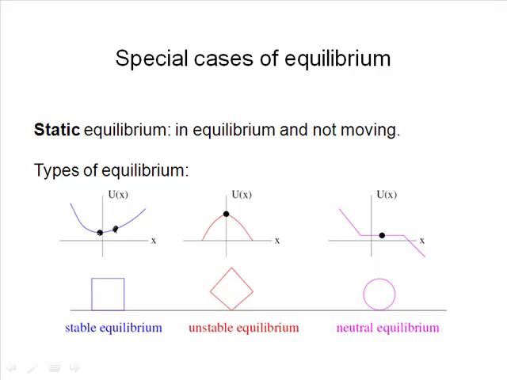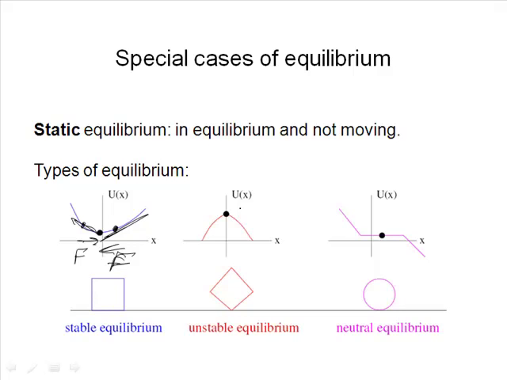The slope is positive, suggesting that we get a force back towards where we started. If we go the other way, here I've got a negative slope, which suggests a force back towards the equilibrium. If I take this square and tilt it right, it tends to fall back down to flat. If I tilt it left, it tends to fall back down to flat.